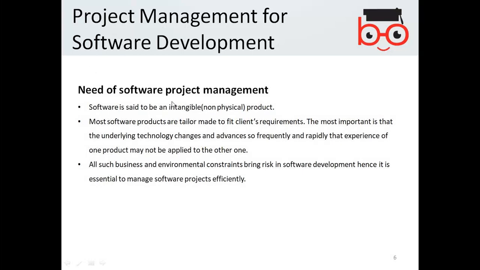Okay, so, the need for software project management. Software is said to be an intangible, non-physical product. So basically the product is not a physical thing. It's a kind of program which you cannot touch. Most software products are tailor-made to fit the client's requirements. The most important point is that the underlying technology changes and advances so frequently and rapidly that experience of one product may not be applied to the other one.